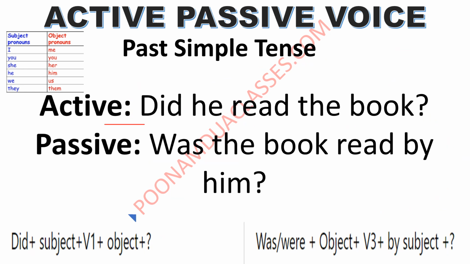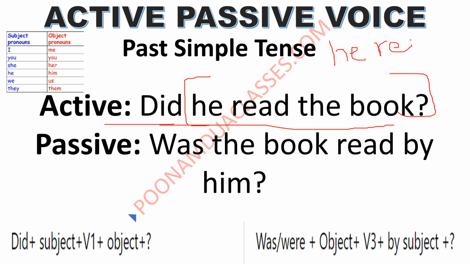Now we will do interrogative questions वाले sentences. Did he read the book? सबसे पहले आप सोचिए कि इसका positive sentence क्या था. He read the book, right? अभी हमने किया था थोड़ी देर पहले. He read the book को कैसे convert करेंगे आप? He read the book को आप convert करेंगे the book was read by him.